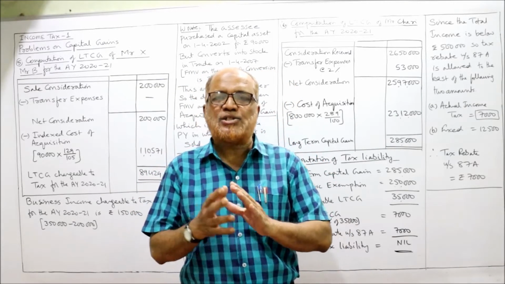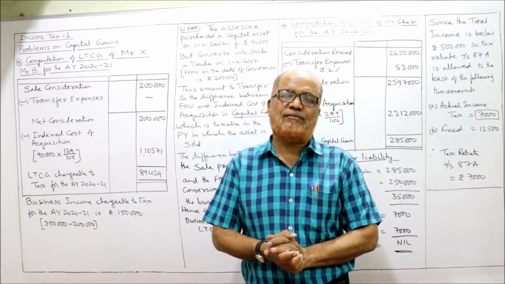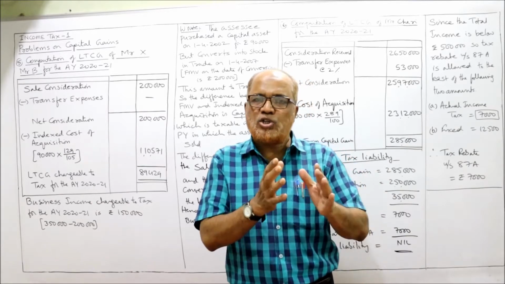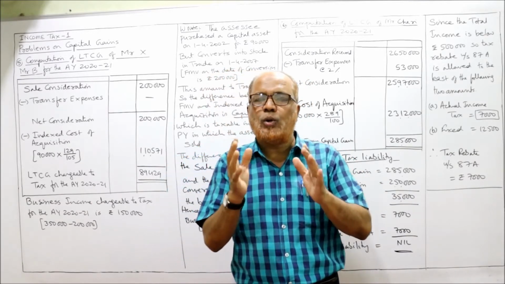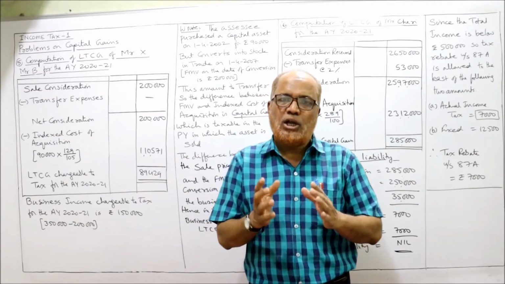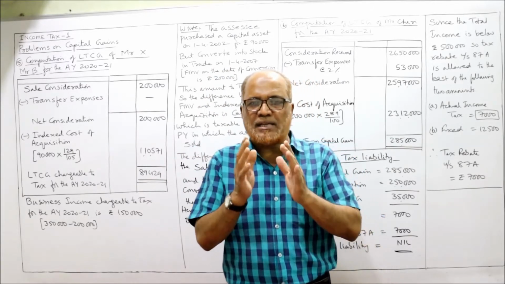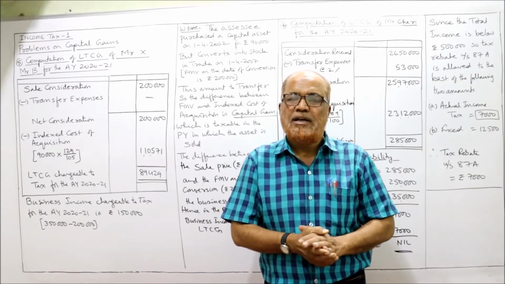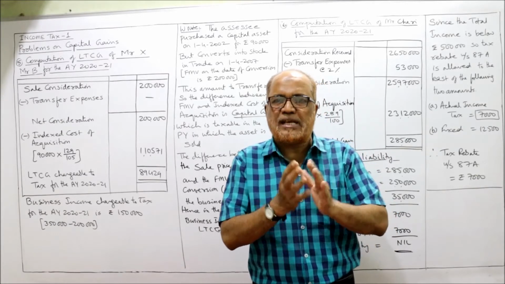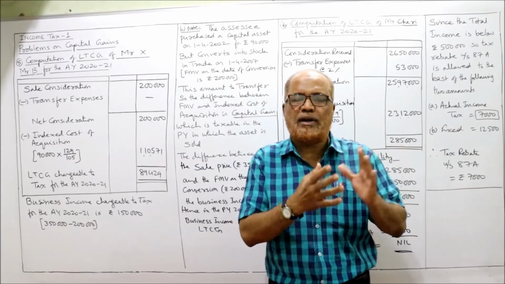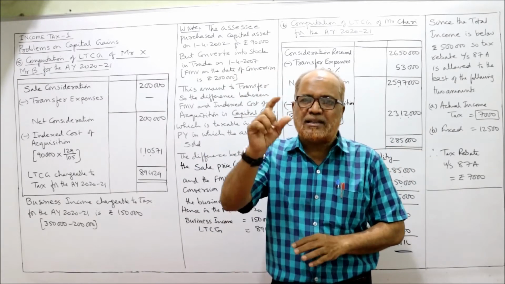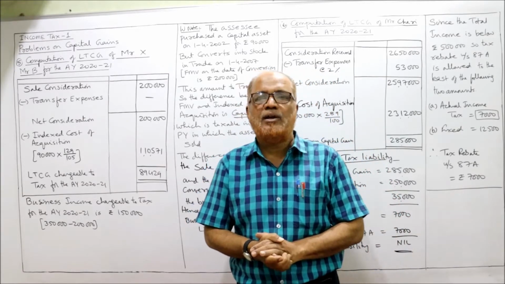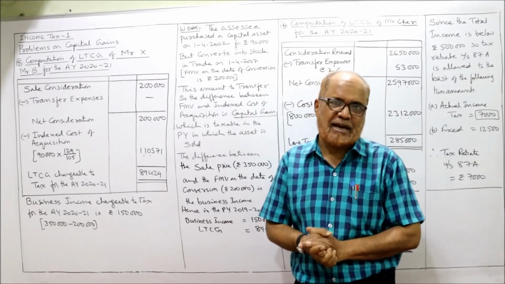Now I am going to start the next problem on capital gain, problem number 5. Already 4 problems I have given in the previous video. If you have watched the earlier videos, definitely you got the command on how to compute the capital gain, LTCG, long-term capital gain. So my suggestion, if you want a complete command on the subject of income tax, watch the first introduction part. Income from salary, income from house property, profits and gains of business and profession, all these videos I have uploaded in the past. So go to the playlist to select the subject income tax 1 assessment year 2021. Watch the earlier videos. Definitely you will enjoy in learning the subject of income tax.